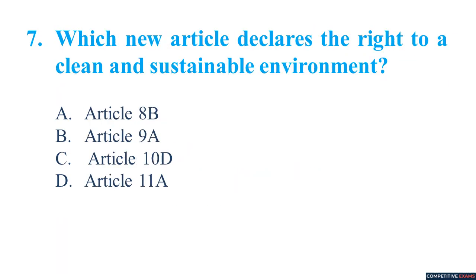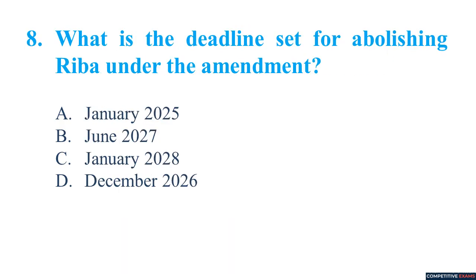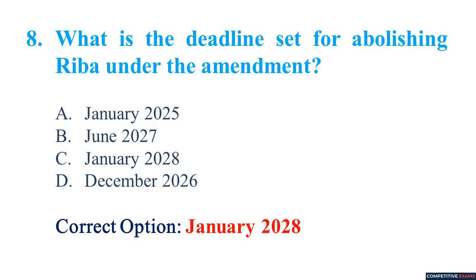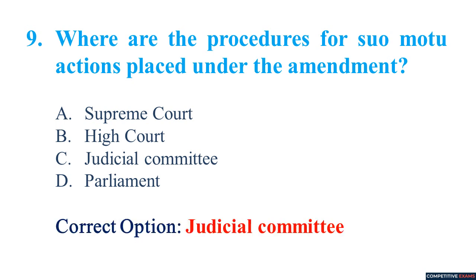Which new article declares the right to a clean and sustainable environment? Article 9A. What is the deadline set for abolishing riba under the amendment? January 2028. Where are the procedures for suo motu actions placed under the amendment? Judicial Committee.